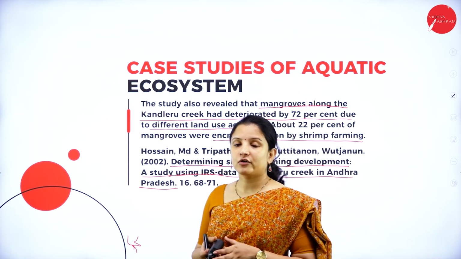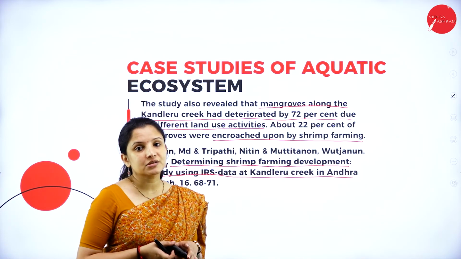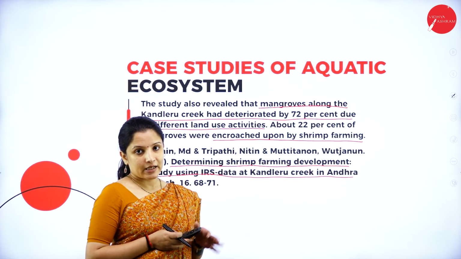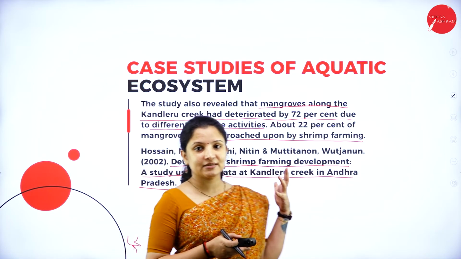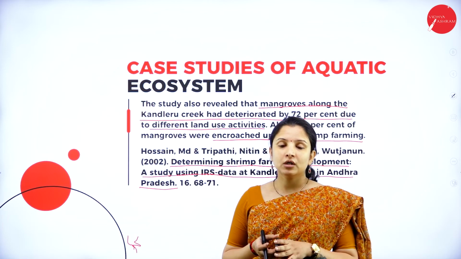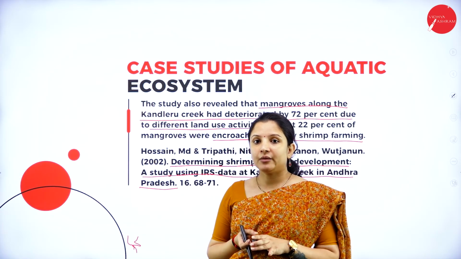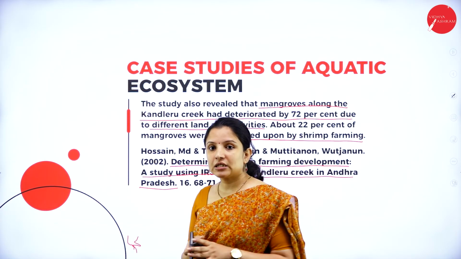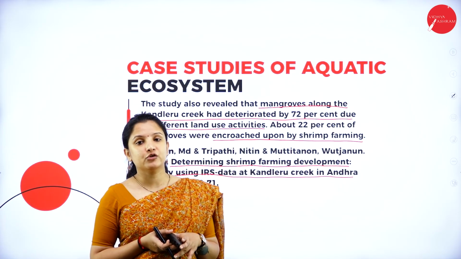This is the last session of this topic, wherein we took case studies regarding forest ecosystem, grassland ecosystem, desert ecosystem and aquatic ecosystem. I hope you understood this. There are various case studies, and under each of these I've just taken one. You can also log into Google and search for case studies, where you'll get enough ideas about what exactly is happening to the environment because of human greed, and how the different ecosystems are getting altered because of human greed.